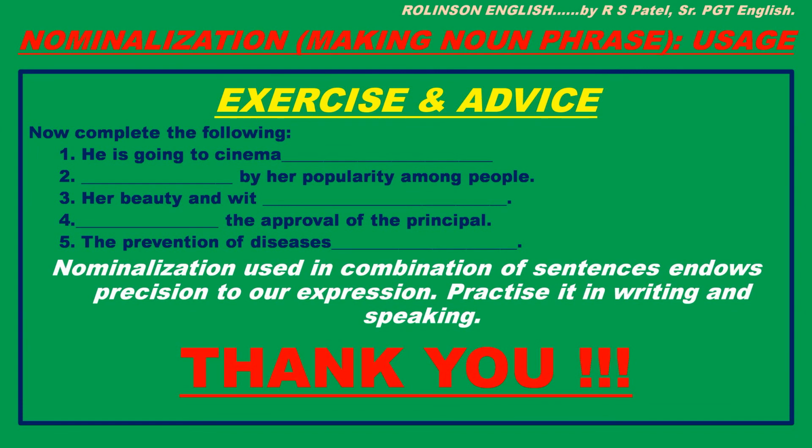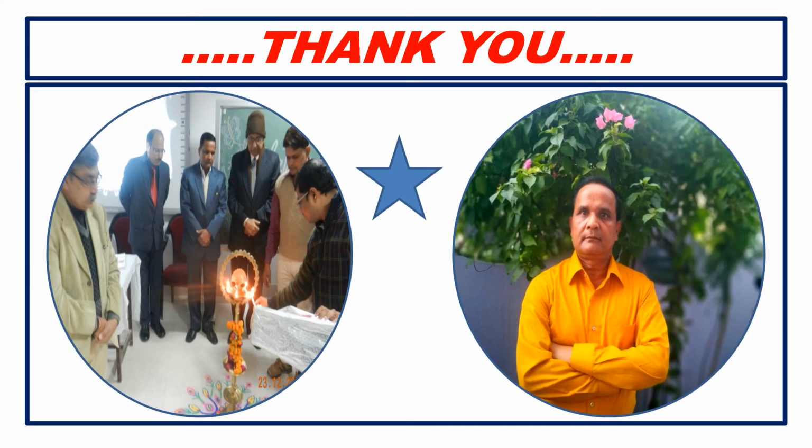Nominalization used in combination of sentences endorses precision to our expression. We have seen it. Practice it in writing and speaking. Observe in your real life situation to use such combination or nominalization of sentences and combining 2 sentences into one. So keep on learning. Thank you very much.